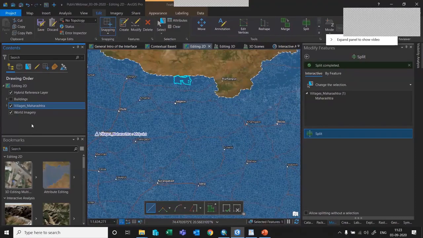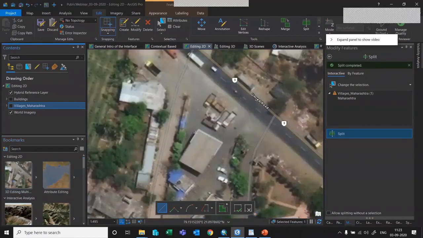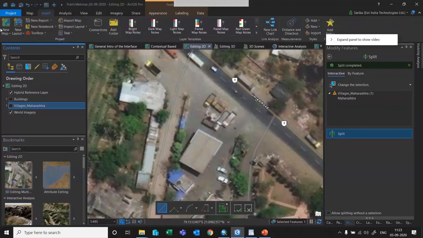So how to make edits in 3D? Editing in 3D is much simpler. Let me show you that. Here, if you can see, we have a built up area. I just want to create a 3D building out of it. So how to do that? You go to insert and import a 3D scene if you want to create a 3D feature, or if you want to edit it in 3D.